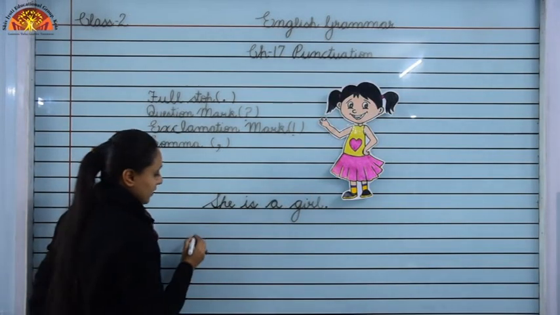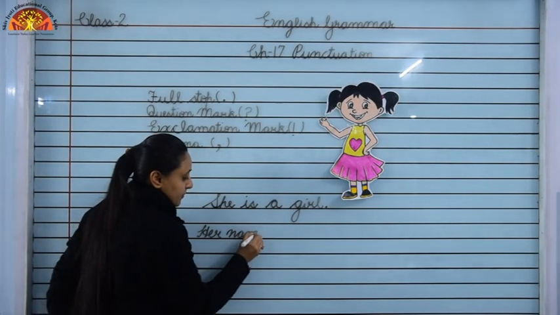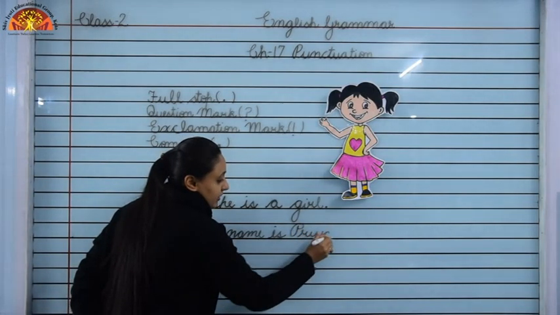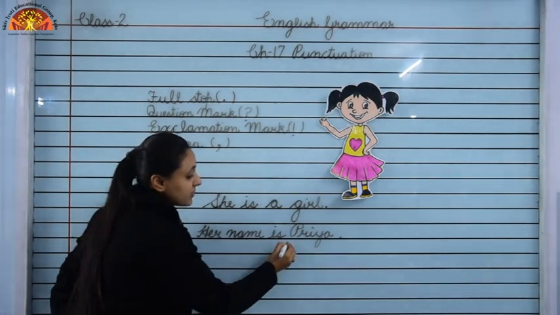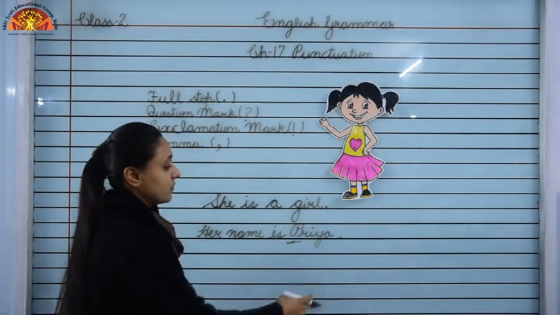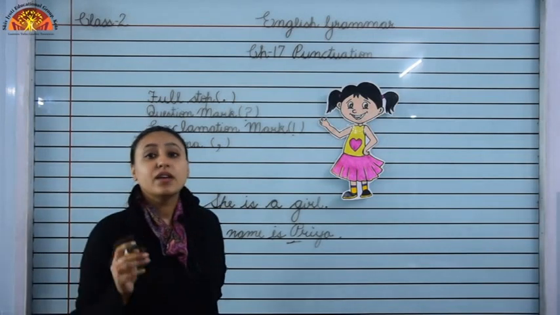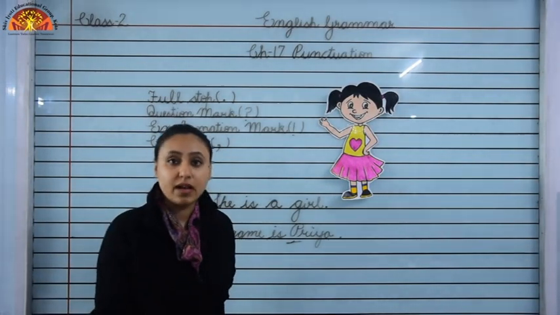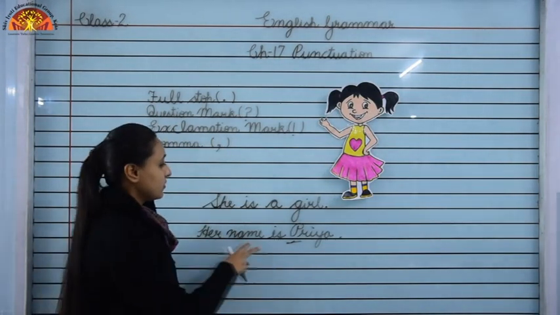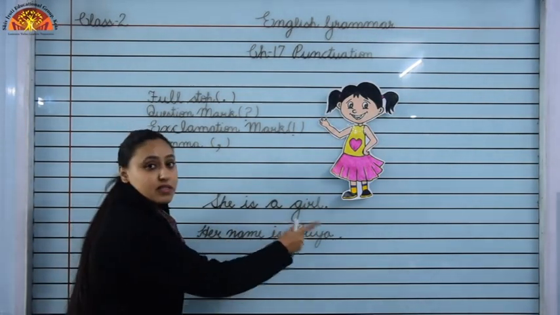Now, her name is Priya. Children, it is the name of a person, so we have written it in a capital letter, and this sentence is also telling us something, so we have used a full stop at the end of the sentence. Keep in mind, whenever a sentence is telling you something, we will use a full stop at the end of the sentence. So, two sentences for this girl are: she is a girl, her name is Priya.